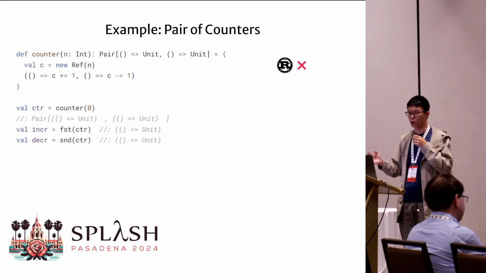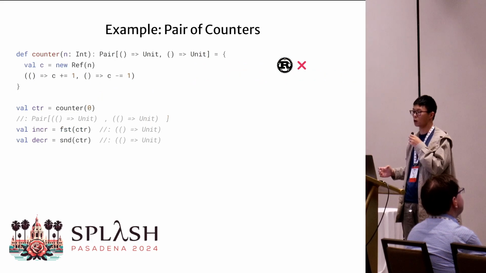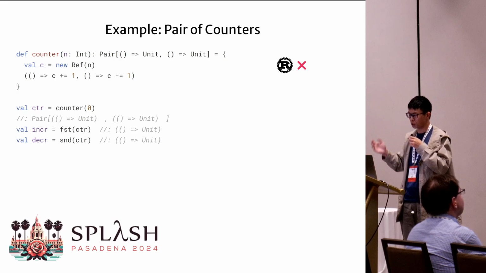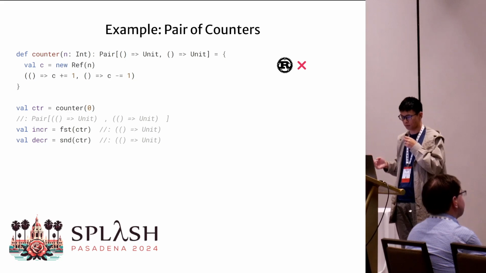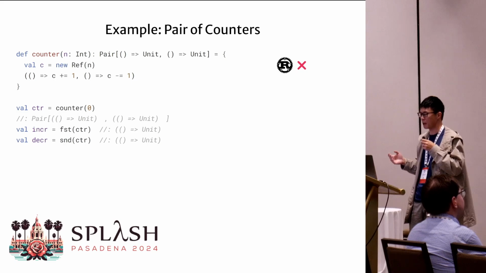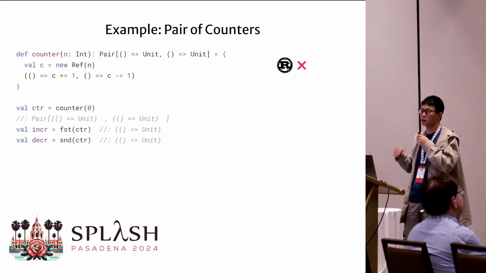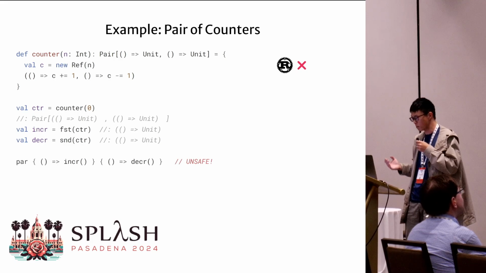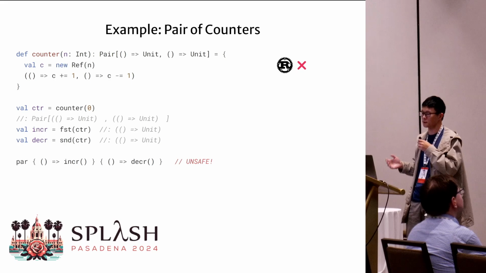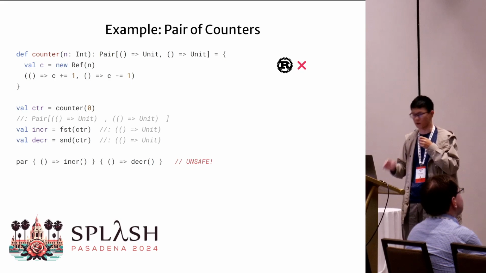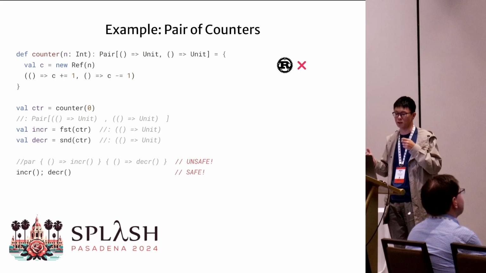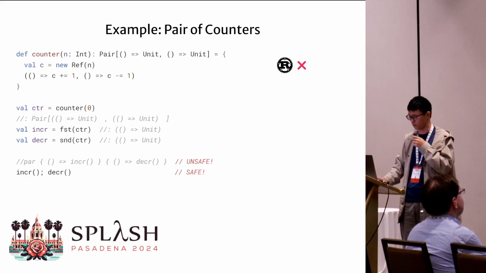A concrete example of this tension can be seen in this pair of counters. A reference c can be shared in two closures through which the user can make different mutations. While this is a very common pattern across functional programming and object-oriented programming communities, it clearly violates the Rust principle. Rust is actually right here, since a race condition can occur if the two closures are used in different threads. However, it is too conservative, as serial invocations of these two closures are actually safe.